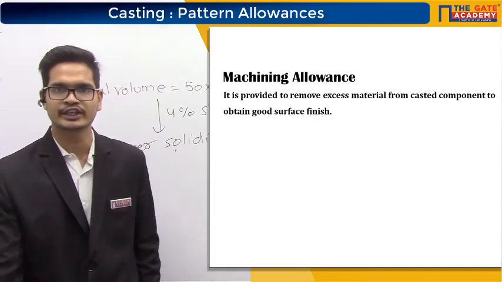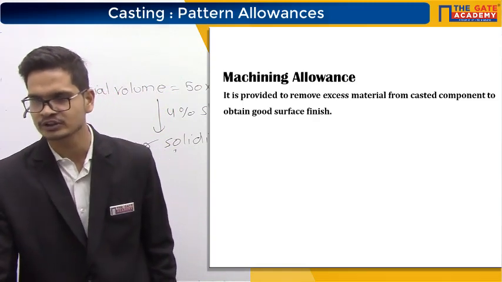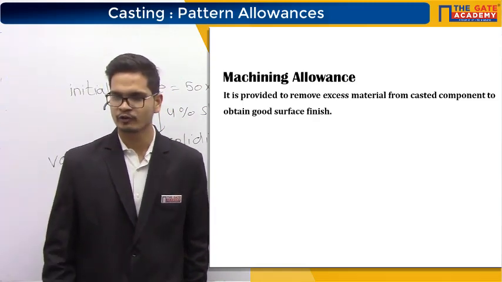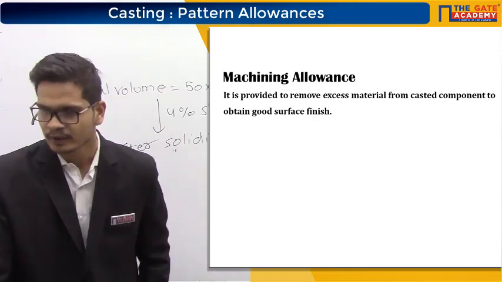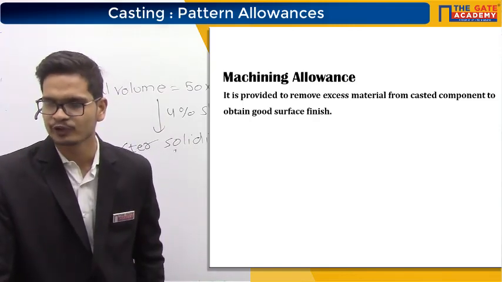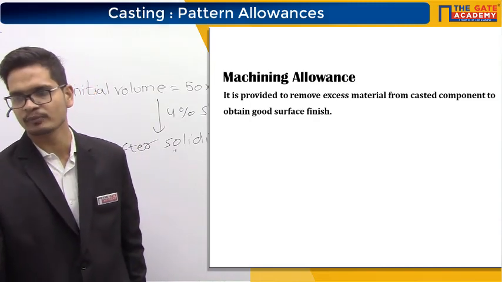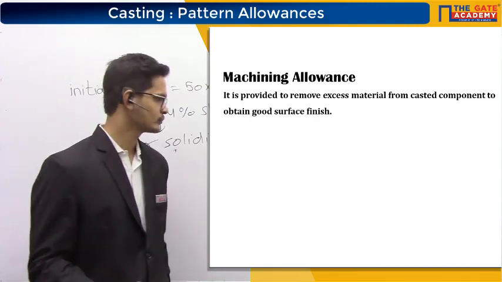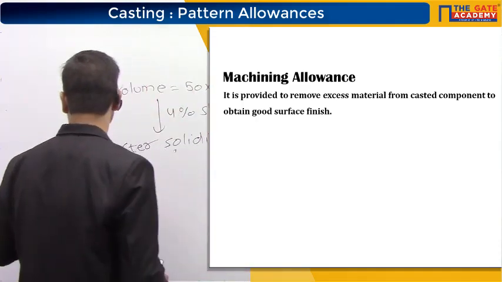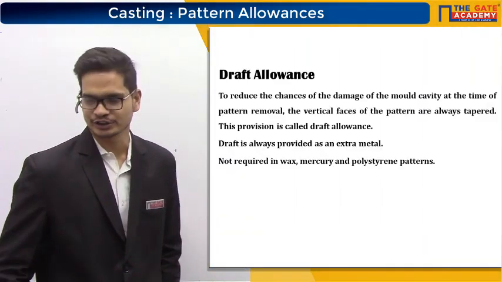So you can see on the secondary screen the definition of machining allowance. It is provided to remove excess material from a casted component to obtain good surface finish. Next is draft allowance.